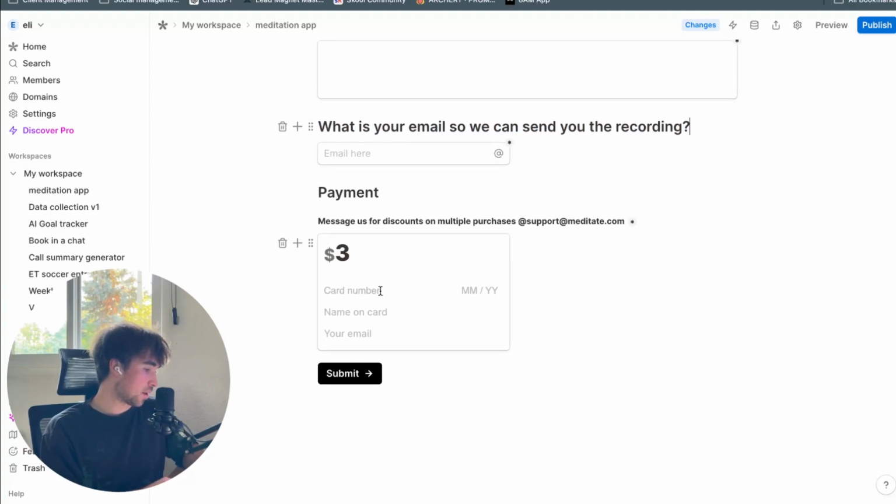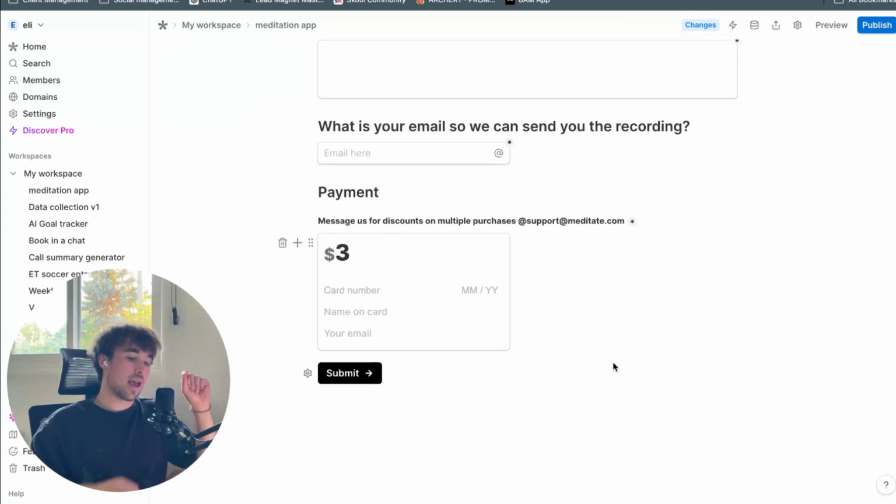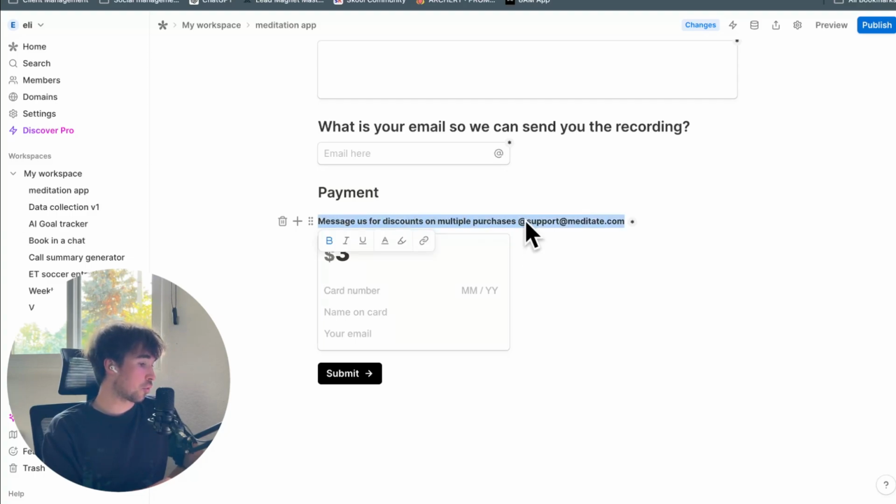They have a very awesome payment field here. You click here, you click payment, click on this. Now I believe Stripe takes 3% because they use a Stripe integration to capture the payment. So Stripe takes 3 and then Tally takes 5. But if you have the Pro Tally plan, then they don't take anything on payments. But I just did $3. Again, message us for discounts on multiple purchases.